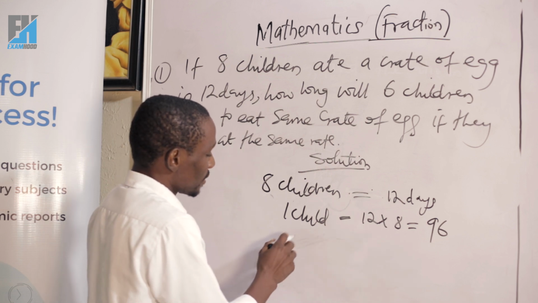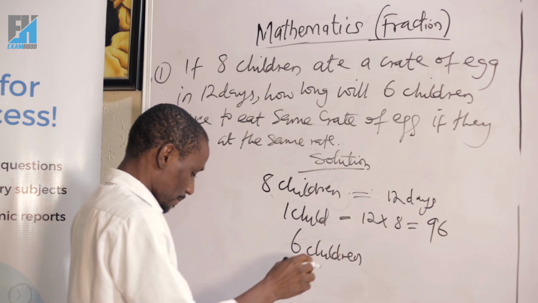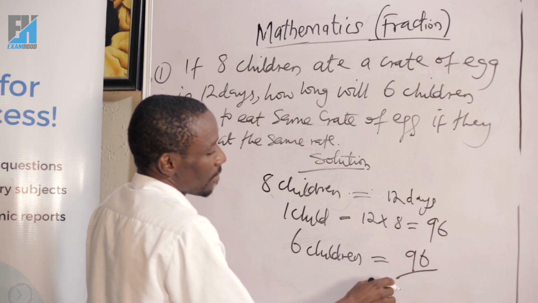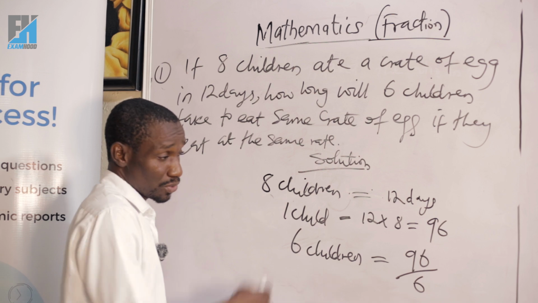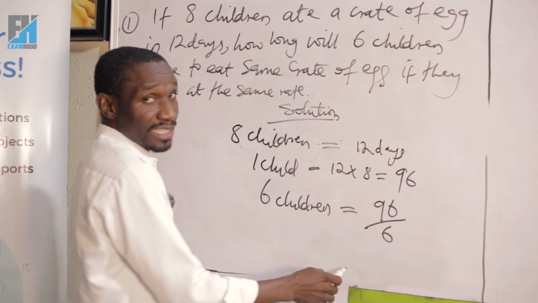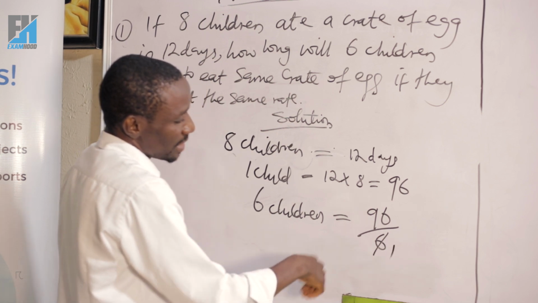For 6 children, it will take them 96 over 6. For you to know the number of days it will take 6 children to eat, you divide 96 by what? 6. Let's start with 6 into itself one time.